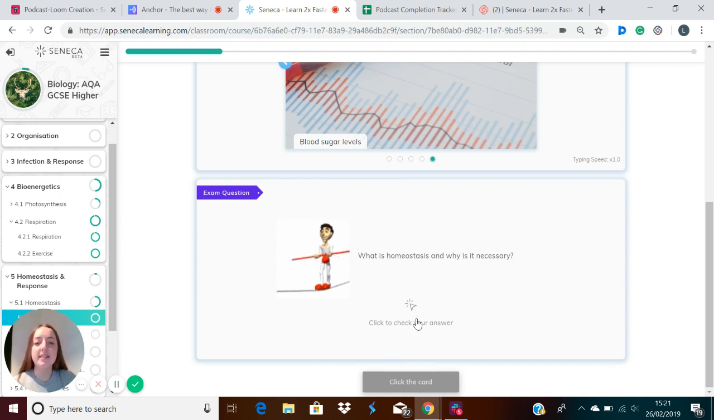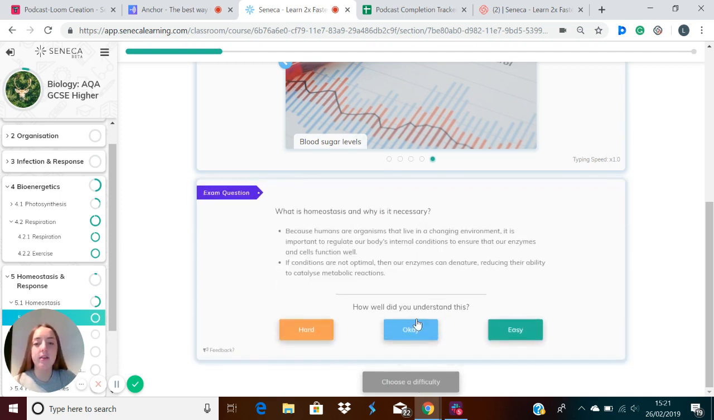So what is homeostasis and why is it necessary? Homeostasis is necessary because humans are organisms that live in a changing environment. It is important to regulate our body's internal conditions to ensure that our enzymes and cells function well. If conditions are not optimal, then our enzymes can denature, which means they change shape, and this reduces their ability to catalyze metabolic reactions. This is because they can't fit in with the reactants in the reaction, so they can't catalyze it.